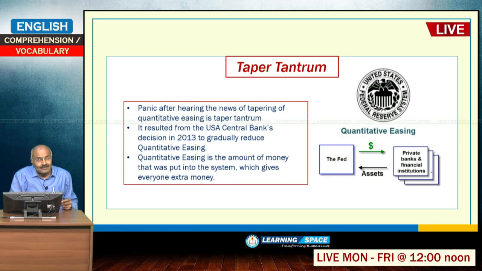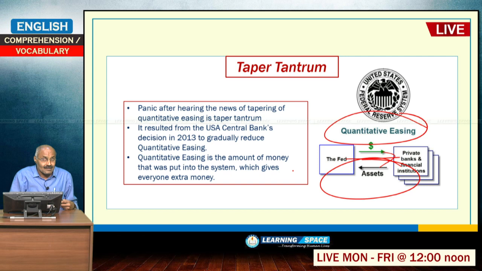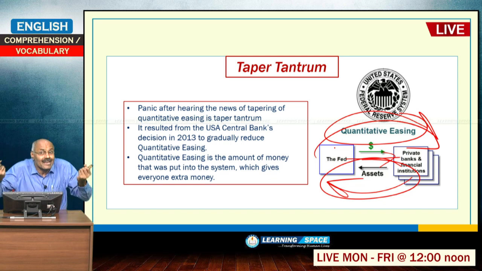Taper tantrum. What is taper tantrum? All of you are familiar with quantitative easing. Sometime back, a few years ago, the Federal Reserve started purchasing bonds from the market, a huge purchase of bonds. That was known as quantitative easing. That means bonds will come to the Federal Reserve and dollars will flow to the market. So, as to make easy money available in the market, the Federal Reserve went for massive quantitative easing some time back.